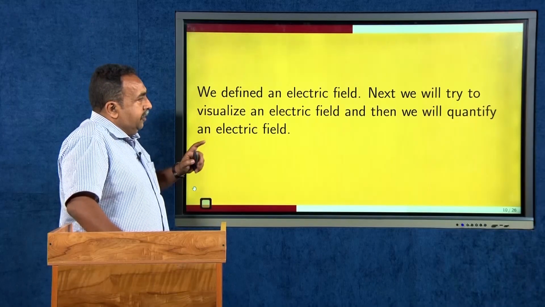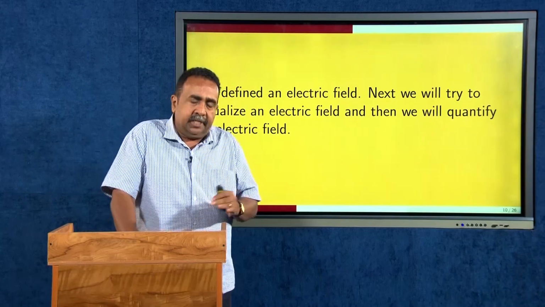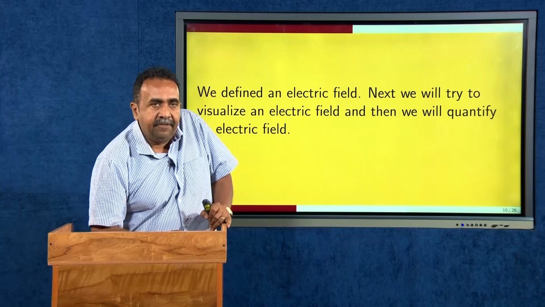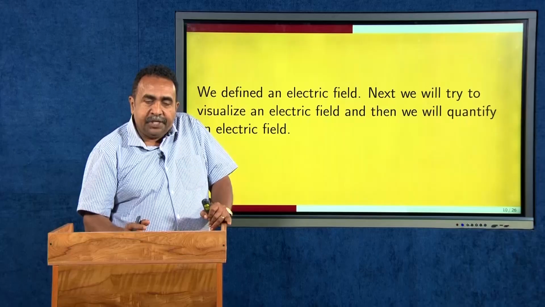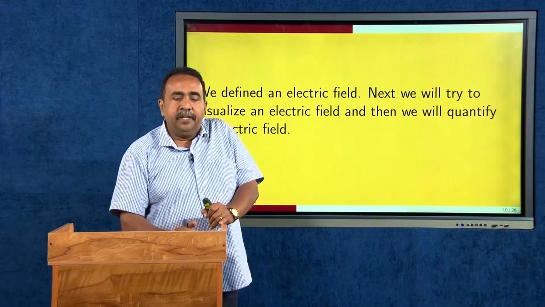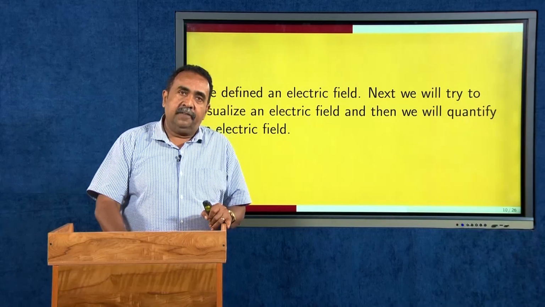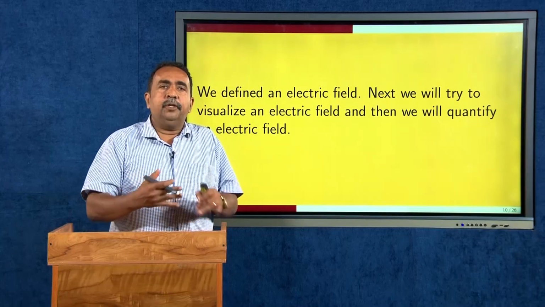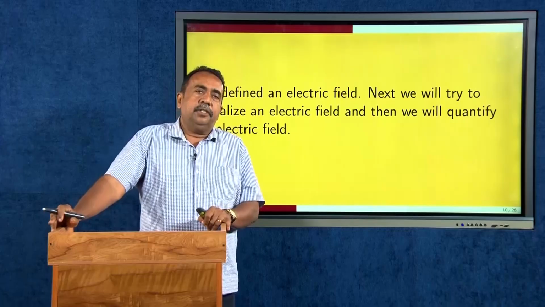This is how we can define the electric field. Our aim is to define the electric field. Next is to visualize the electric field, and third is to quantify the electric field. What is the electric field due to a point charge? What is the electric field due to different types of charge distribution?